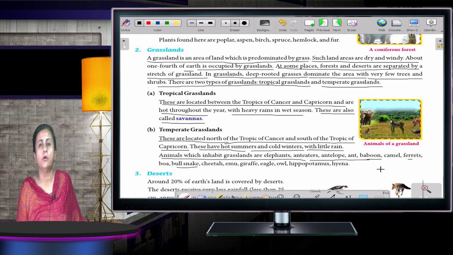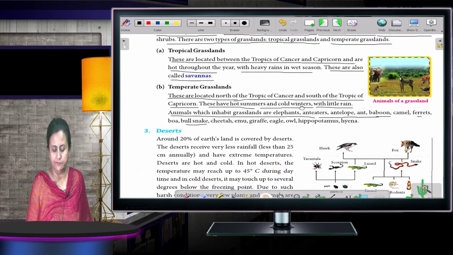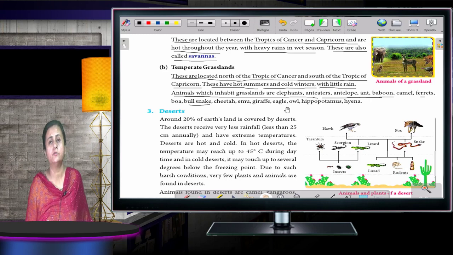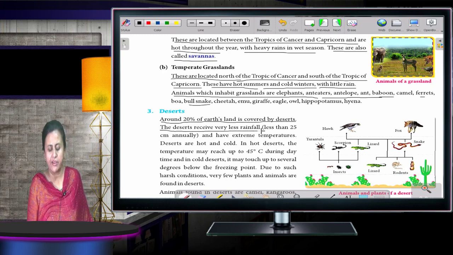Now we'll talk about desert. What is a desert? If you just think of it, it would be a sandy place where a lot of sand is there and the temperature is very high. Around 40% of the earth's land is covered by deserts. The desert receives very little rainfall and has extreme temperature. Extreme means very hot temperature.